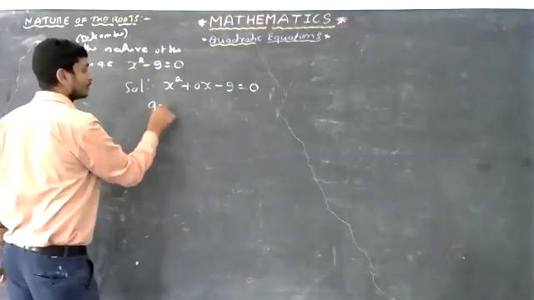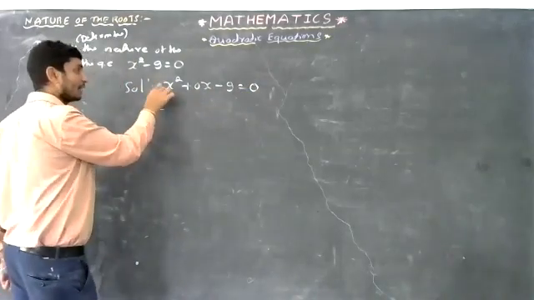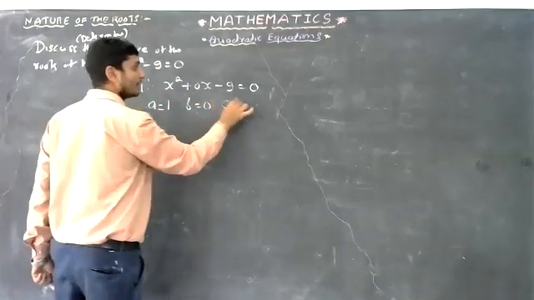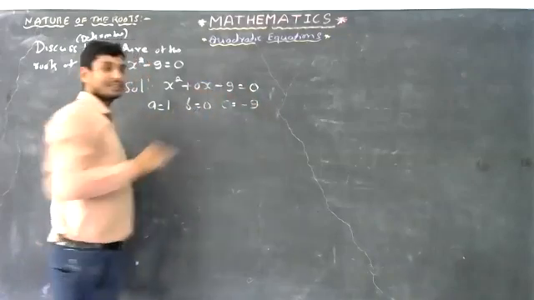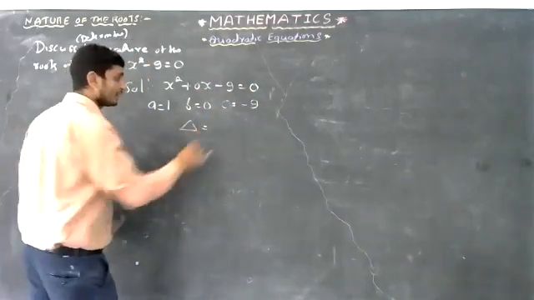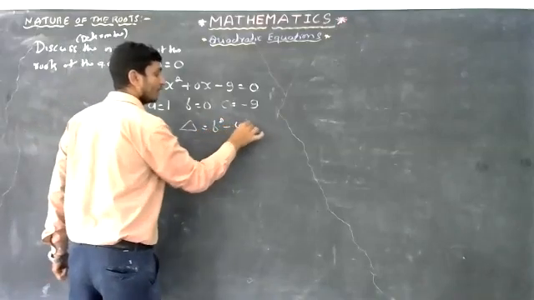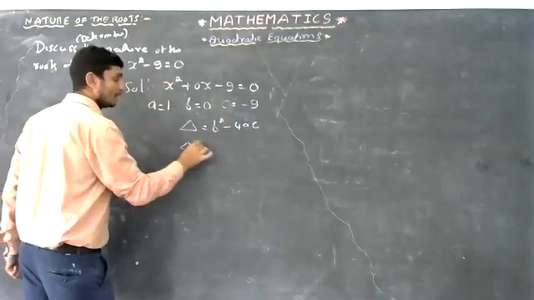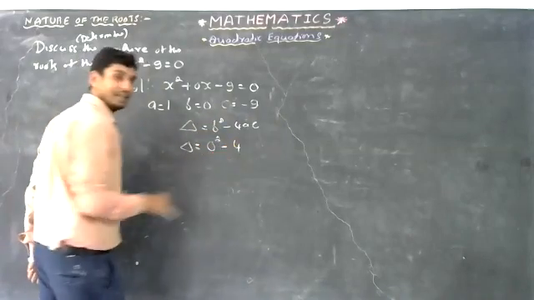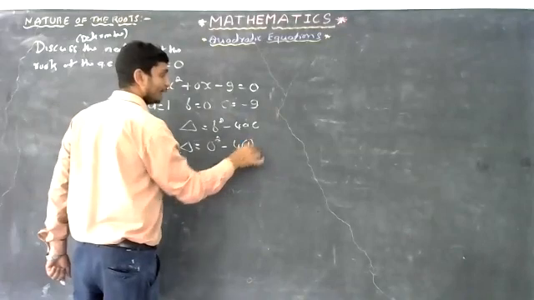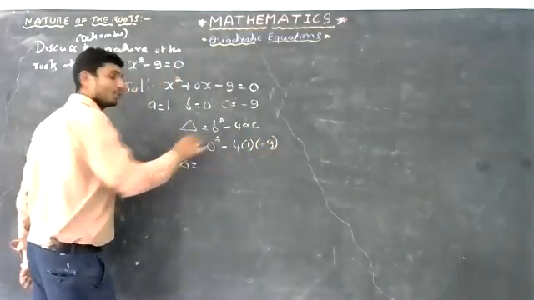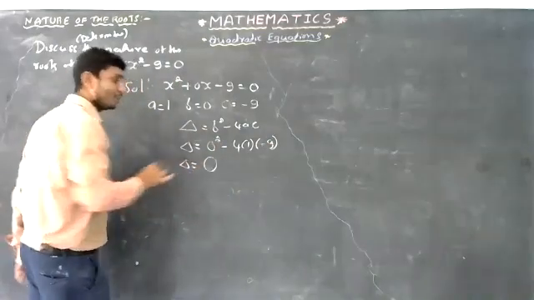Now, what is a here? Coefficient of x square, that is 1. b means coefficient of x, that is 0. c means the constant, that is minus 9. Okay, let's go for finding delta. Discriminant, that is delta equals b square minus 4ac. B square means 0 square, minus 4 into a, which is 1, into c, which is minus 9. What is 0 square? It is 0 into 0, that is 0.